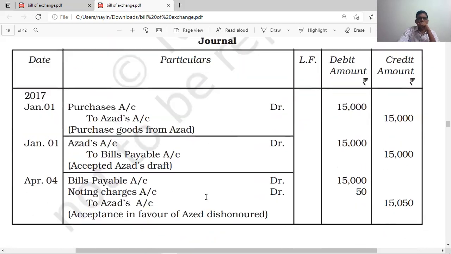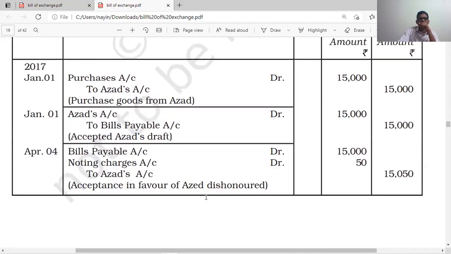In the case of Bunty, there are three entries only: when goods are purchased, when the bill is accepted, and when the bill is in default, that is, the bill amount is not paid. When goods are purchased, purchase account to Ajad account 15,000. When the bill is accepted, Ajad account to bills payable account 15,000.